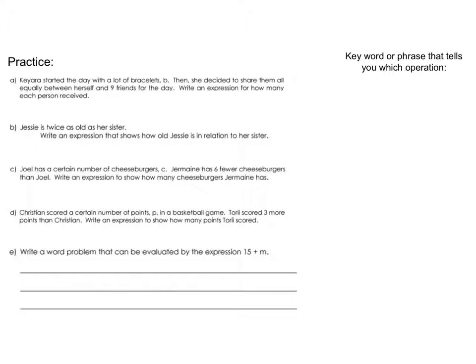In this case, the key phrase is share them all equally. That's what you would write here, because that tells you to use division. So I'm going to write share equally. That's the kind of words that I'd like you to write in this column.